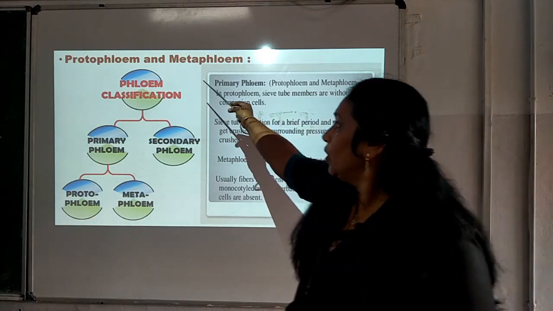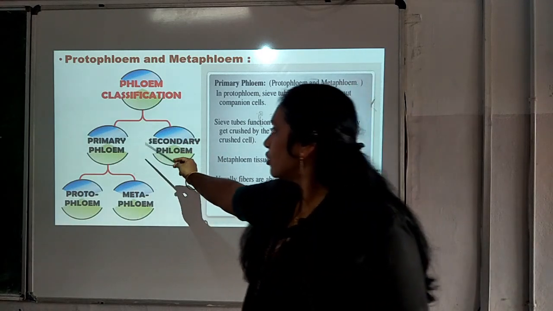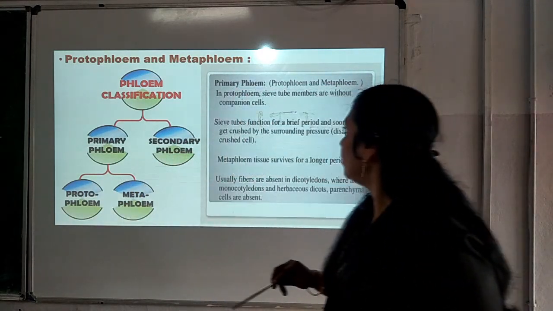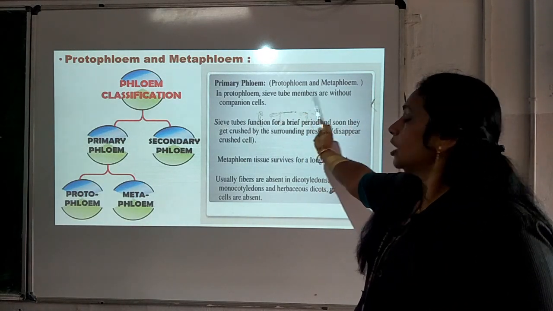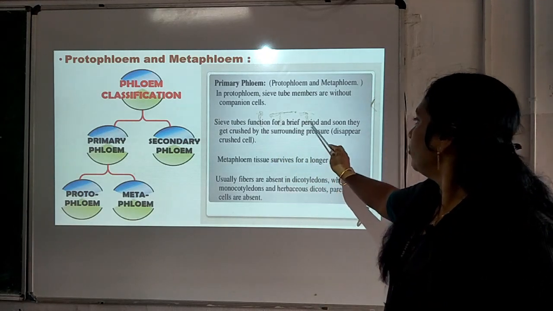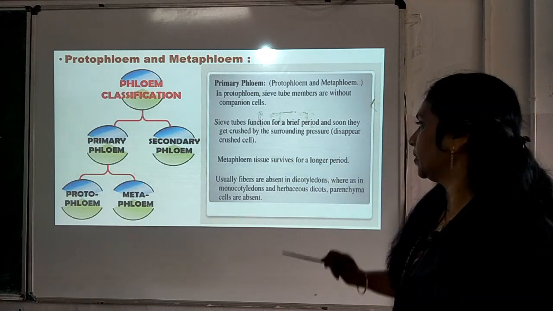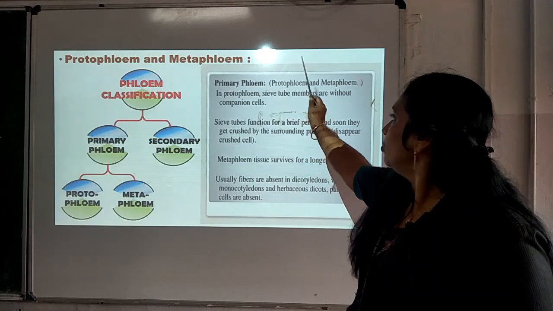You can see here phloem is classified as primary phloem and secondary phloem. Primary phloem is again classified into protophloem and metaphloem. In the case of protophloem, the sieve tube members are without companion cells. Sieve tubes function for a brief period and soon they get crushed by the surrounding pressure. They will disappear. That is related to protophloem.